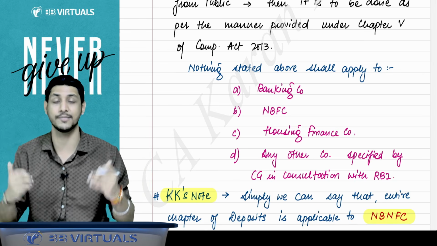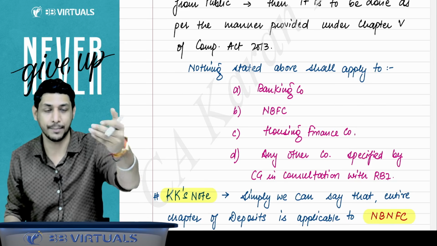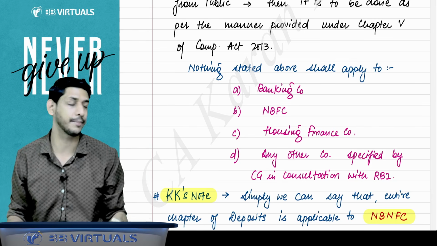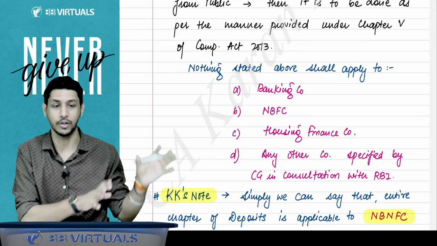SBI is also a bank. SBI is a banking company. Now, SBI is accepting deposits from the public. Whether SBI needs to fulfill the conditions which are given under this chapter? No, because it is not applicable to these companies.